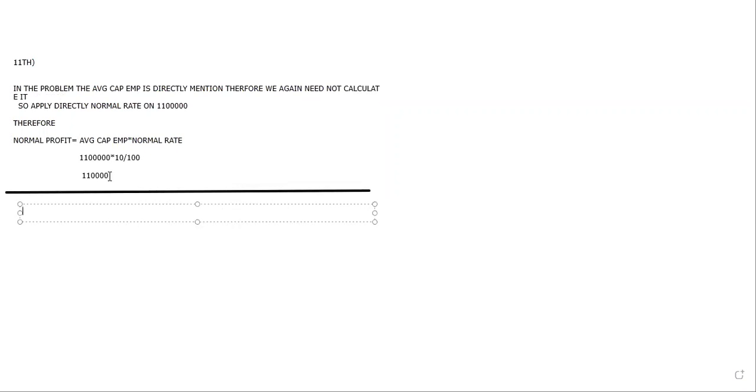Now this is done. Now what are we left over with? We are left over with the current year profit. So what is that? FMP we have to find out. FMP he did not give us. Now what we have to do is the calculation of FMP.